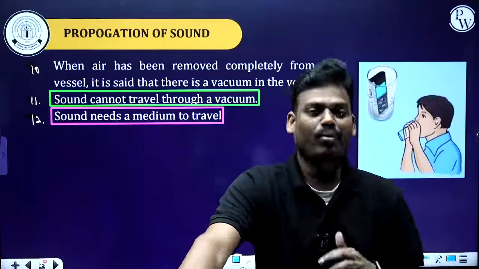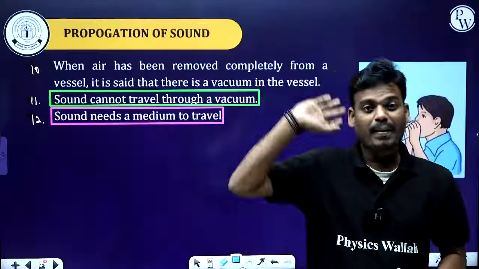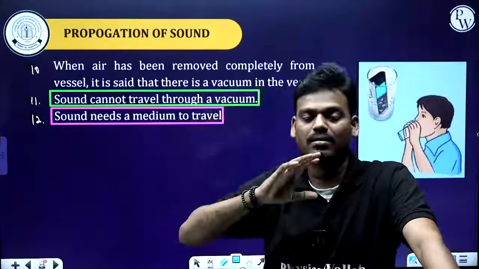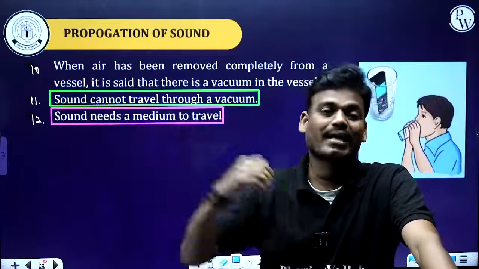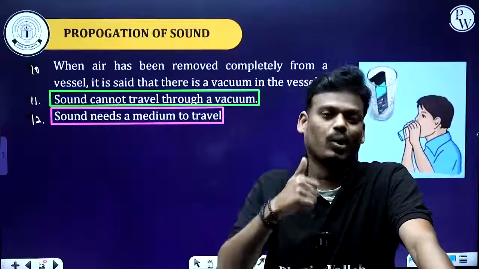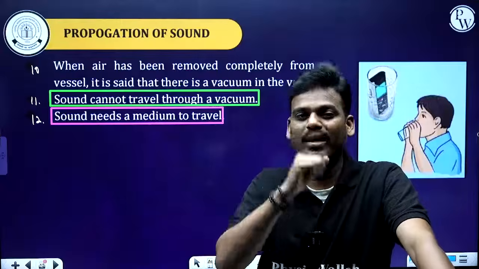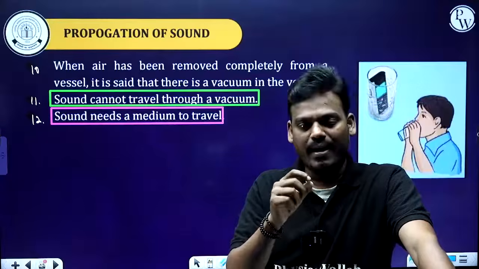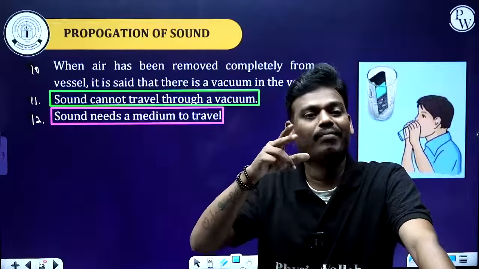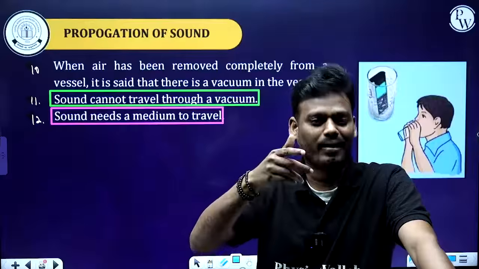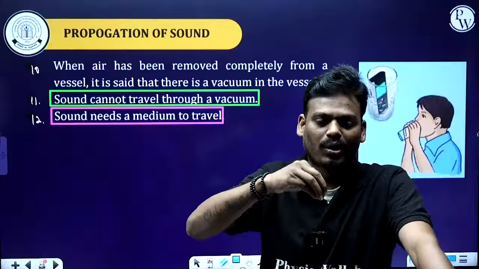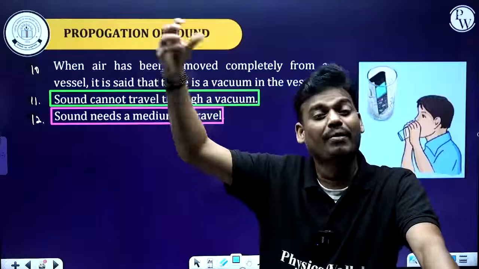Let's consider one more example. In space, astronauts wear space suits, and they cannot talk directly. They have walkie-talkies. What does a walkie-talkie do? It converts your sound waves into electromagnetic waves. Those electromagnetic waves from your walkie-talkie will be transferred to your friend's walkie-talkie.